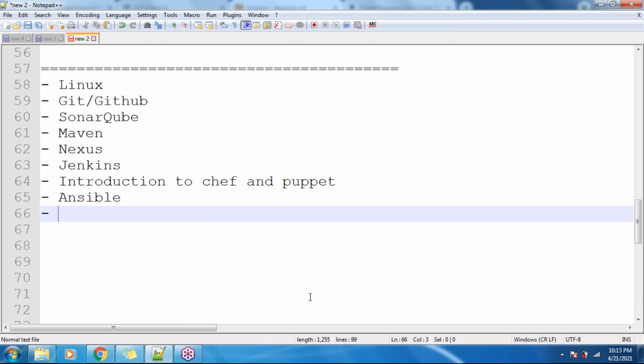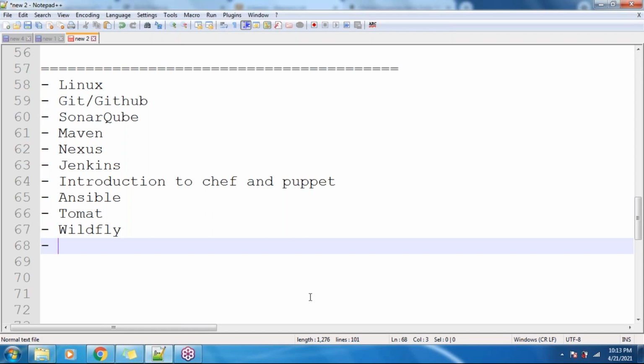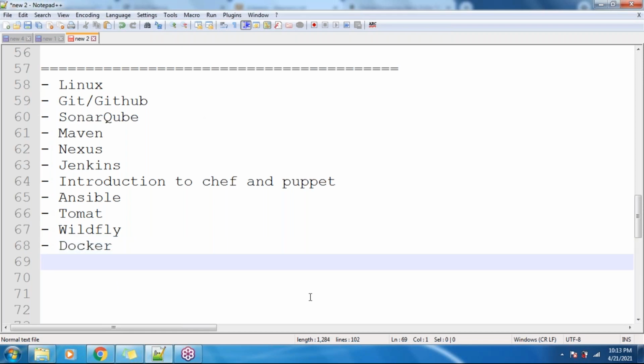I will send the documents, commands, examples, everything. You can just practice it. Then for deployment, we'll be using Tomcat and Wildfly as well. Then Docker for containerization, and some basic concepts in Kubernetes as well.